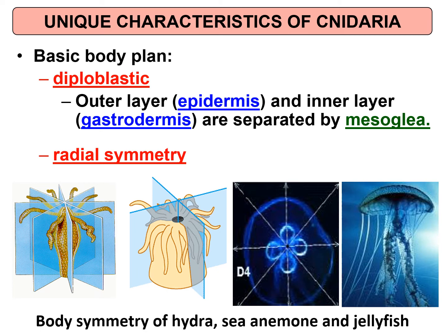Their body plan is diploblastic with radial symmetry. Jadi diploblastic Animalia yang diploblastic adalah Cnidaria sahaja. Jadi kalau cerita tentang unique characteristics of Cnidaria, terus kaitkan dengan body plan dia diploblastic. Germ layers, basic body plan, germ layers dia adalah diploblastic and radial symmetry.